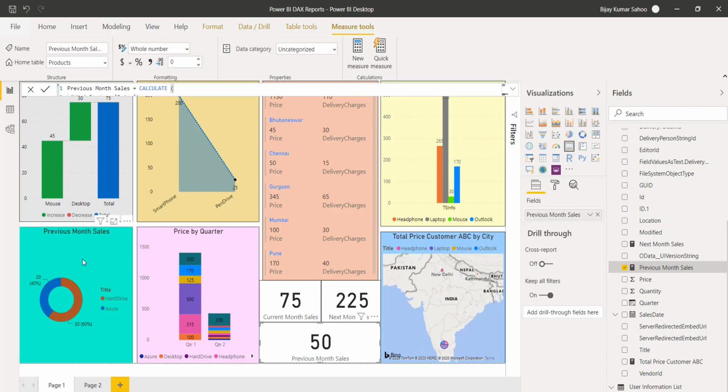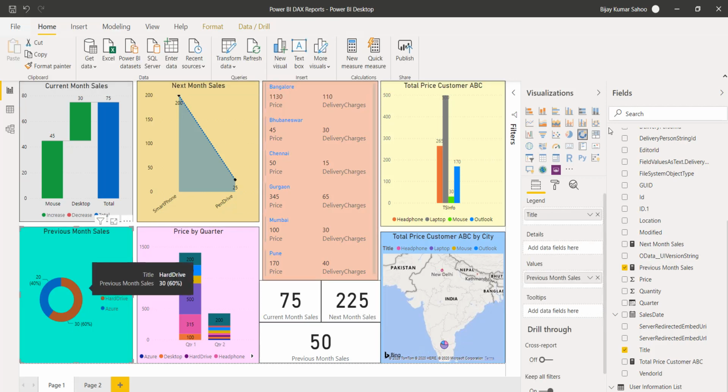And also you can see I have taken one chart here which is known as the donut chart, and you will be able to see the reports here. In terms of the sales, you can see here, two sales happened, we have previous month two sales happened, and one on Azure, the other one is hard drive. So these two sales have happened.